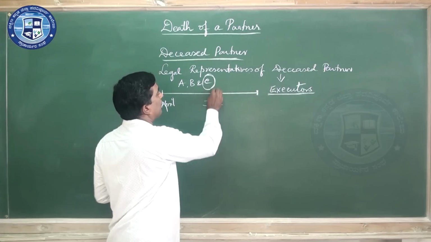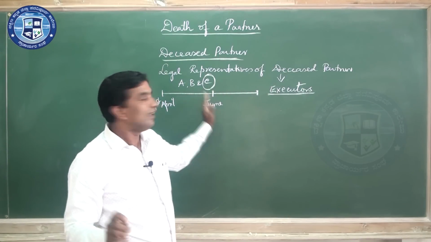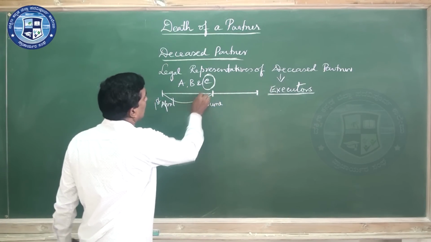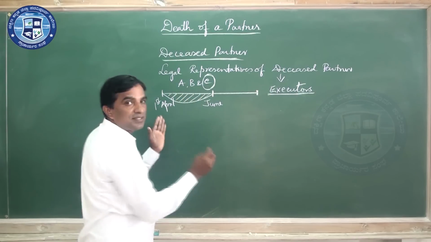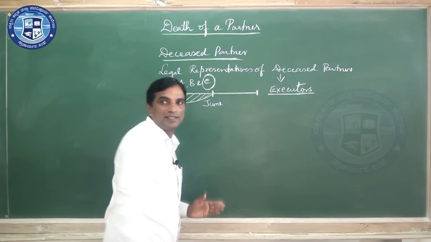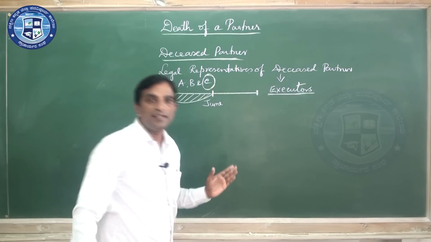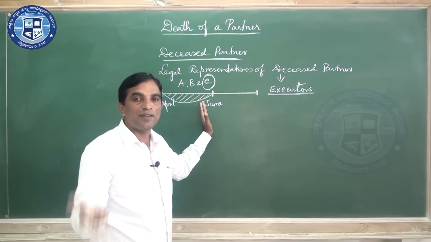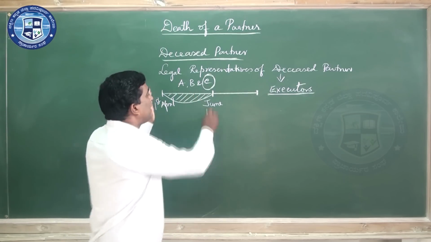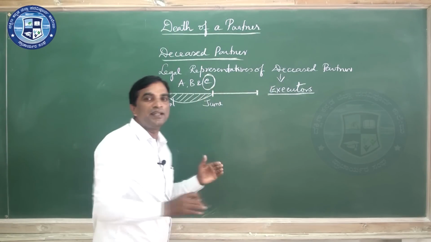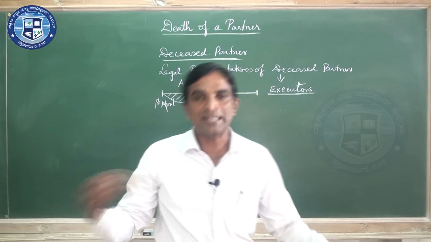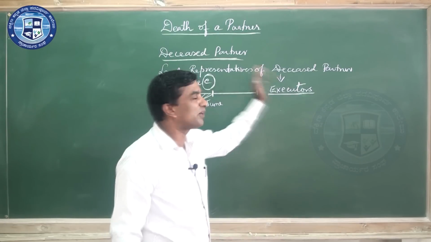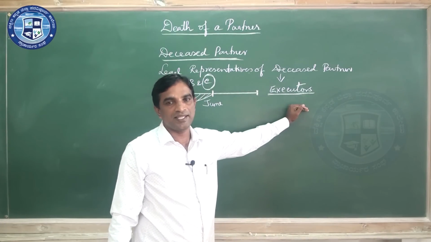Now, when the partner dies, all our calculations will be from year to year, because he was there in the firm only till this period. All calculations regarding salary or commission, even profit, we will calculate for this period, and we will settle his accounts by paying to his executors.